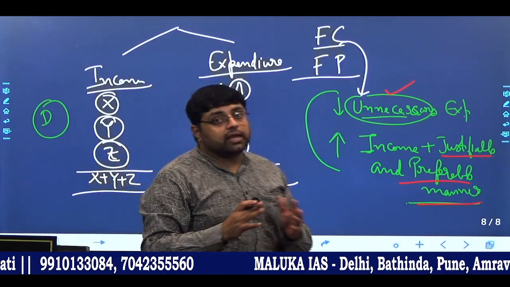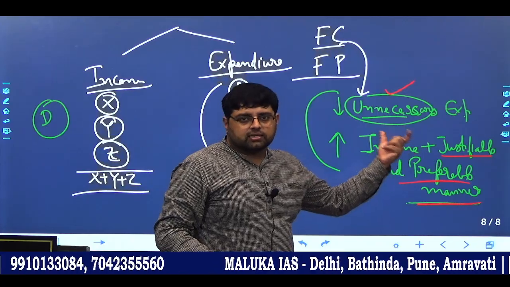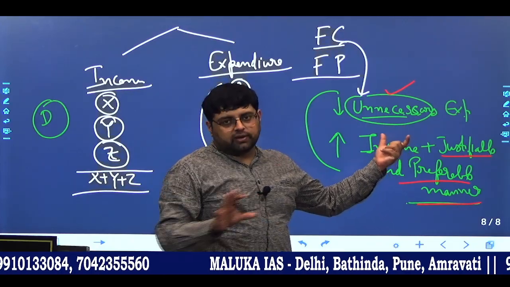So we cannot eliminate it 100%. So my point is, what is necessary and unnecessary, that we have to think while eliminating.